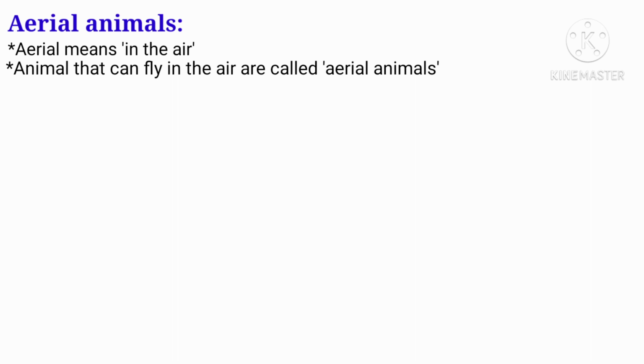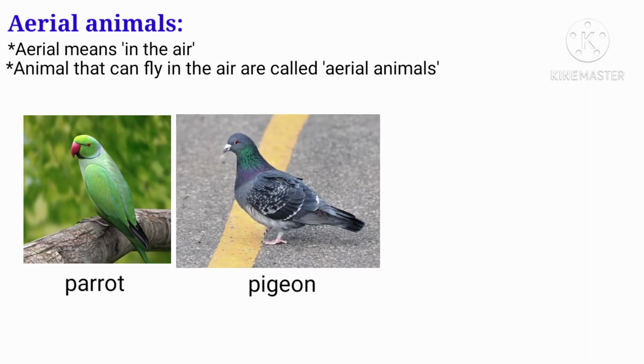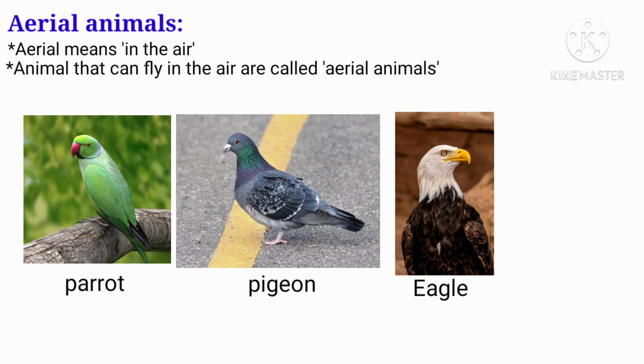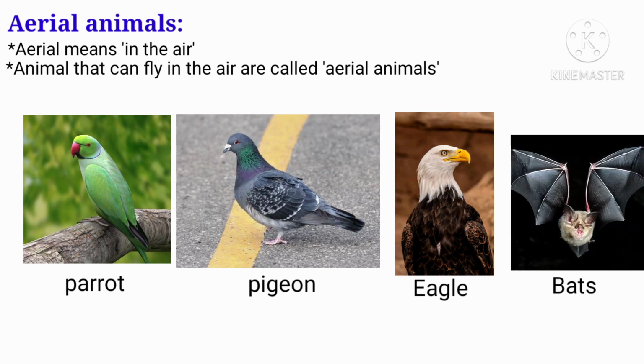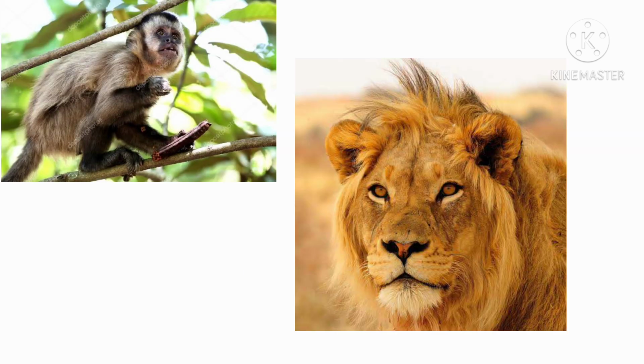So students, you might have seen birds like parrot, pigeon, eagle, etc. and also bats. These are the examples for aerial animals, but not arboreal and terrestrial animals,